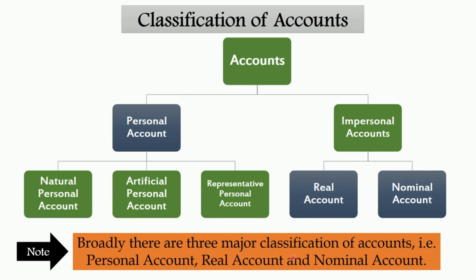Broadly, there are three major classification of accounts: personal account, real account and nominal account, wherein the personal transactions are covered in the personal account, transaction related to assets and properties are considered in real account, and transaction related to expenses, losses, incomes and gains are covered under nominal account. So, the golden rules of accounting are provided for personal account, real account and nominal account.